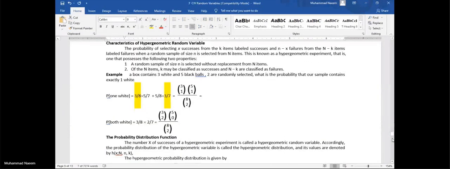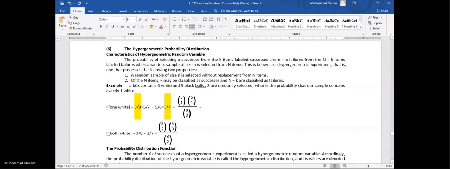Next one is hypergeometric. We have solved these problems very frequently without knowing the name of the distribution. Look at the problem. A box contains 3 white and 5 black balls. 2 are randomly selected. What is the probability that our sample contains exactly 1 white? We have discussed such problems.